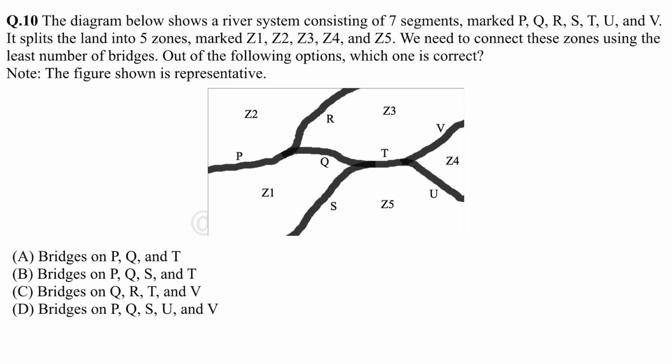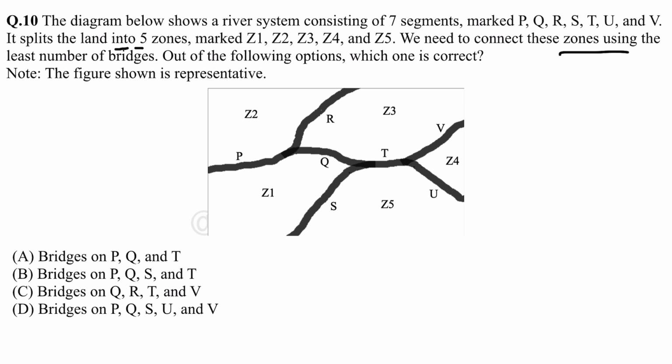So here 5 zones are given, and there are 7 segments P, Q, R, S, T, U, V. So we have to make bridges and connect all zones using the least number of bridges.